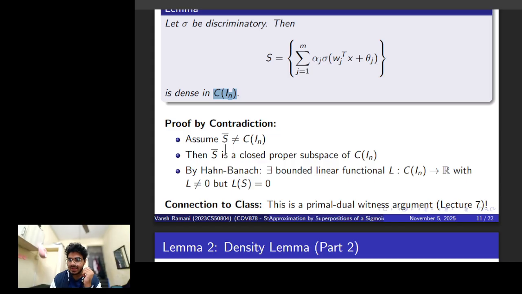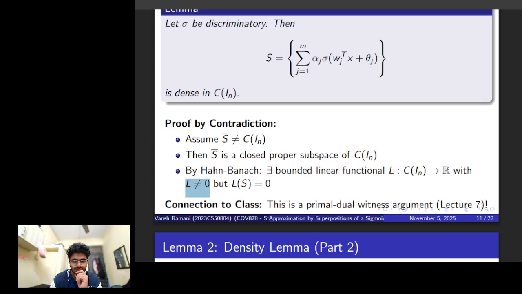When it's a closed proper subspace of C, from Hahn-Banach we got that there is some linear functional L, and L is not equal to 0, but L is such a function that for all s's it's zero. It's not equal to zero because you're saying that there exists some function f which is in C but not in S, and on that function it does not need to be zero, right?